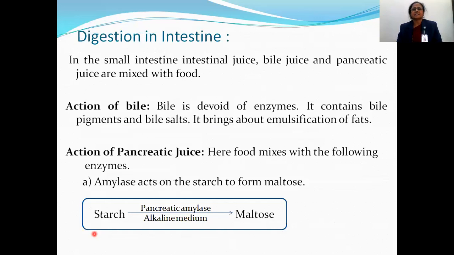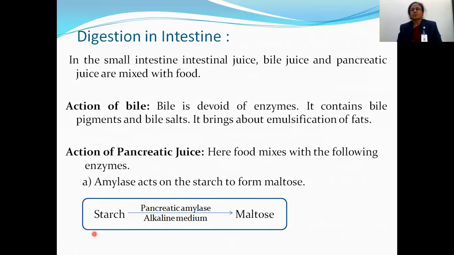digestion in intestine. Intestinal digestion is very complicated. आपण इंटेस्टायनल डायजेस्टिव्ह सिस्टीम बघितलेली आहे. डायजेस्टिव्ह सिस्टीममध्ये स्टमक झाल्यानंतर इंटेस्टाईन सुरू होते. In intestine, different substances, different juices come. In the small intestine, intestinal juice is present, bile juice is present, and pancreatic juice is also present.